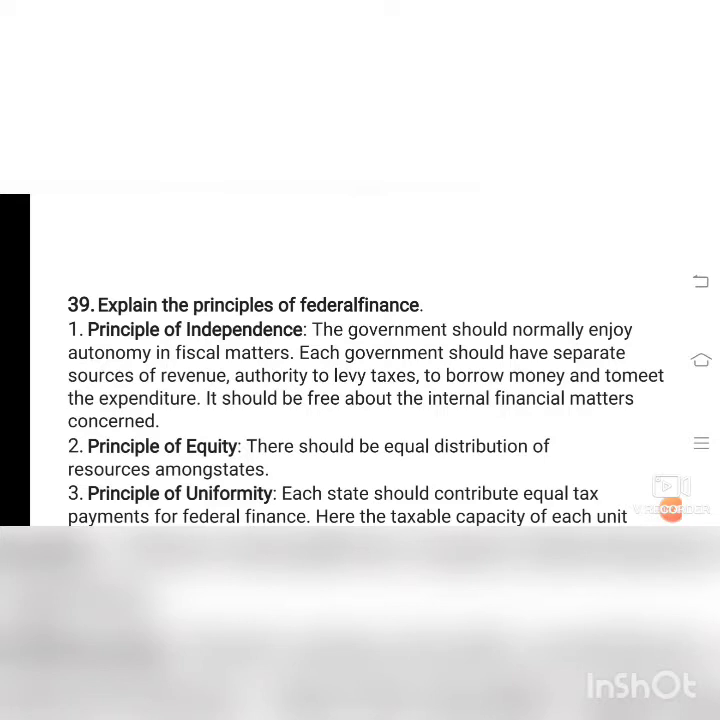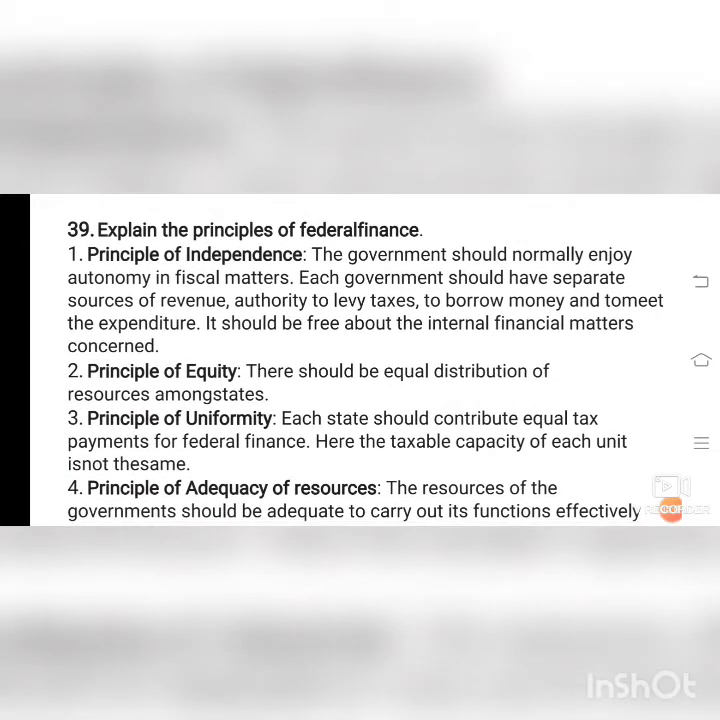Principle of equity. As we saw in the canons of equity, there should be equal distribution of resources among states. Central government must distribute all the resources equally among all the states. There should be no priority to special states.